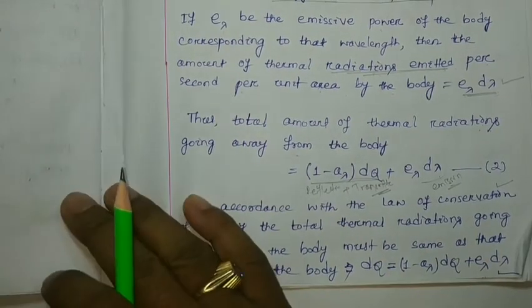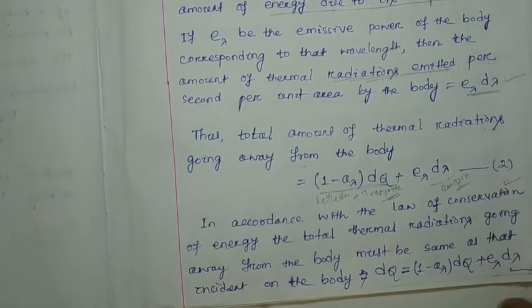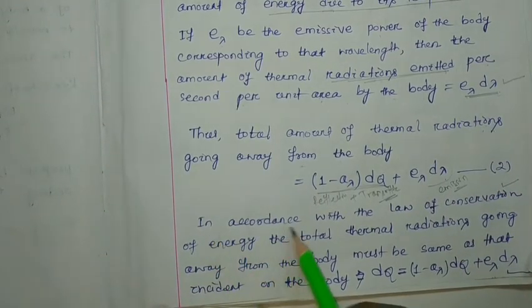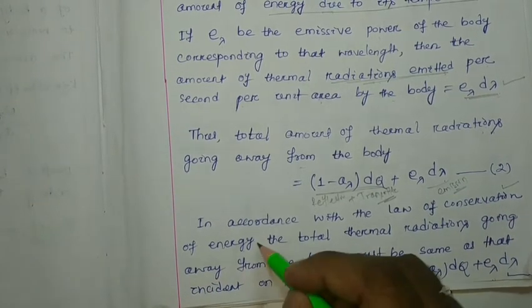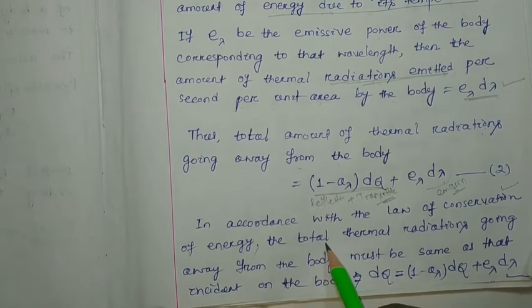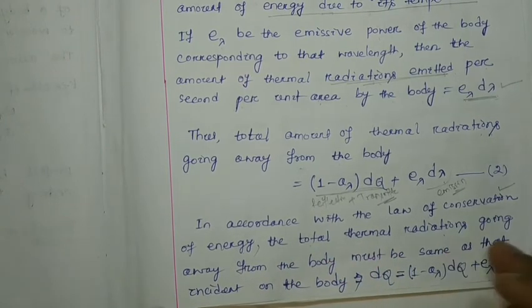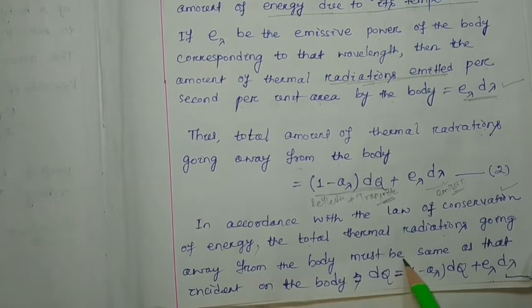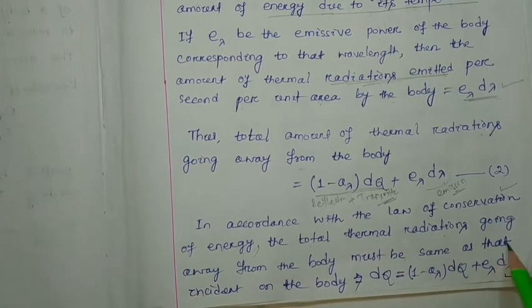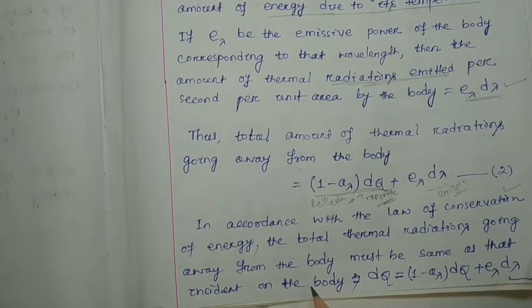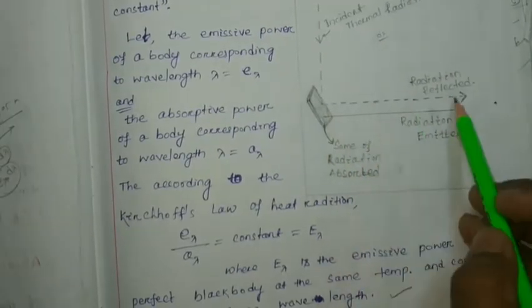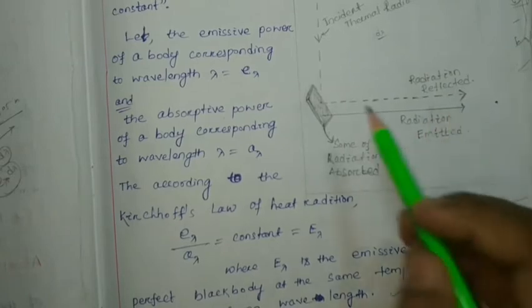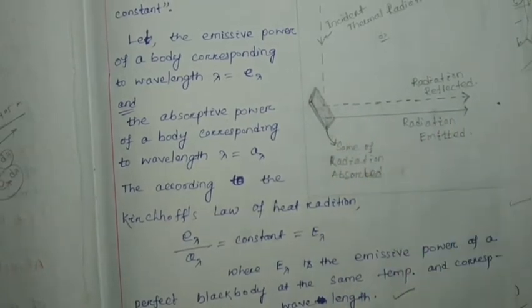Now you have to consider the law of conservation of energy. That means in accordance with the law of conservation of energy, the total energy, or the total thermal radiation going away from the body, must be the same as that incident on the body. So how much energy has been incident on this body? That is your dq. How much energy is going away from this body? By means of reflection, by means of emission, by means of transmission.